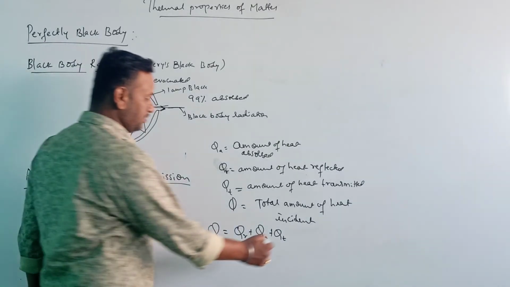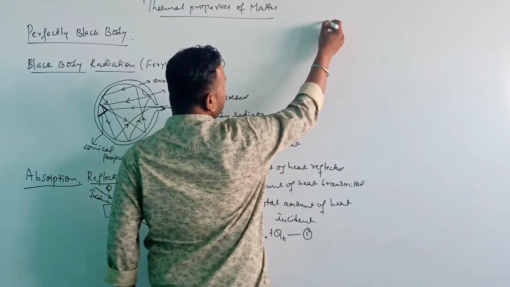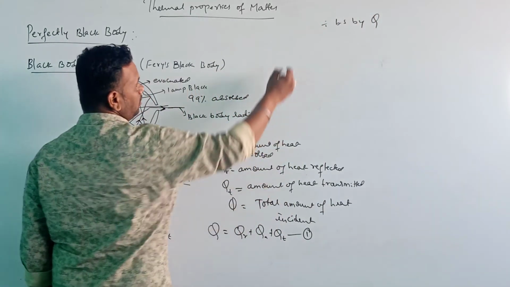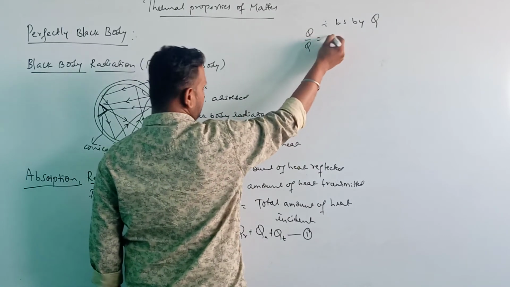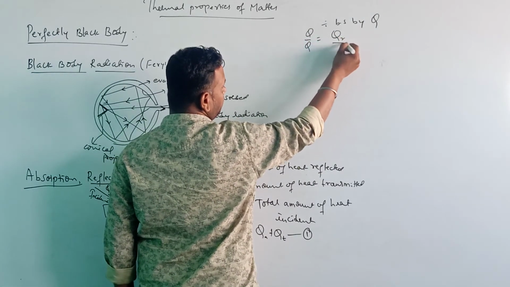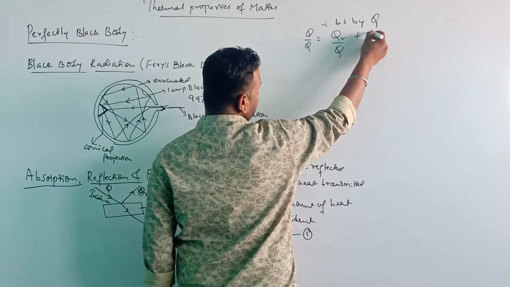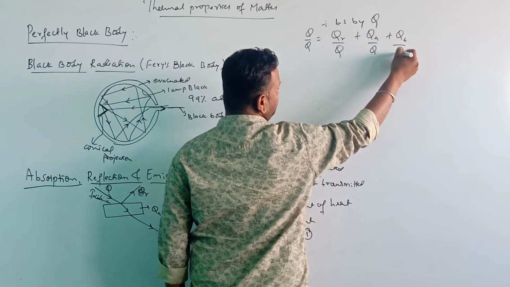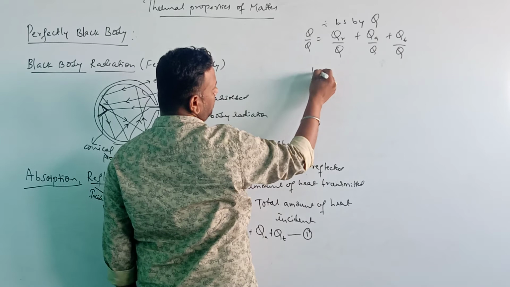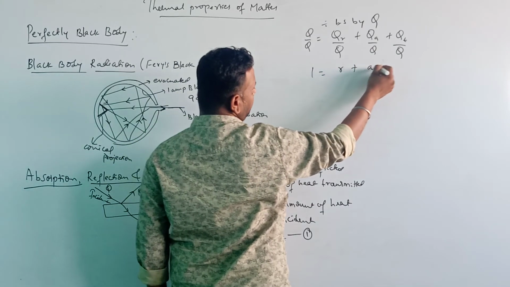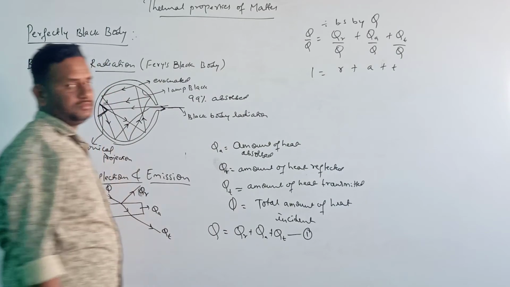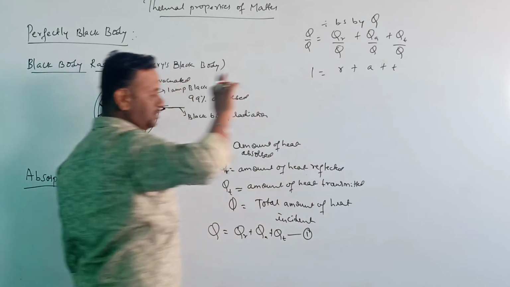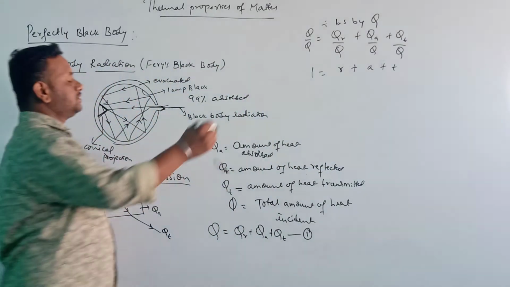Take this as equation number 1. Dividing both sides by Q, we will get Q by Q is equal to QR by Q plus QA by Q plus QT by Q. So therefore, it becomes 1 is equal to R plus A plus T. So the sum of the reflection, absorption and transmission is equal to 1.